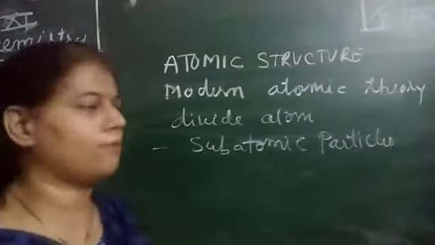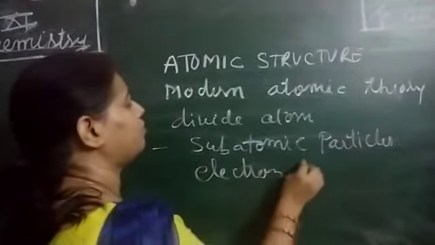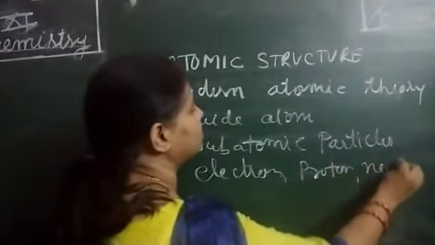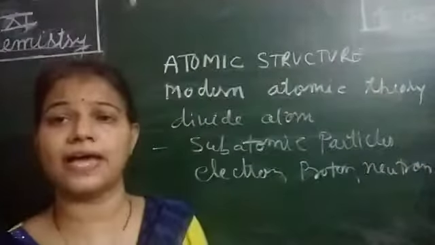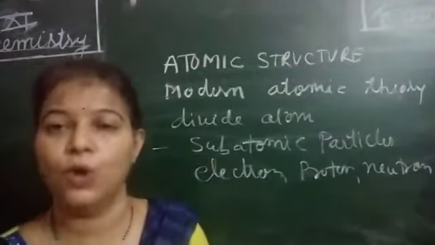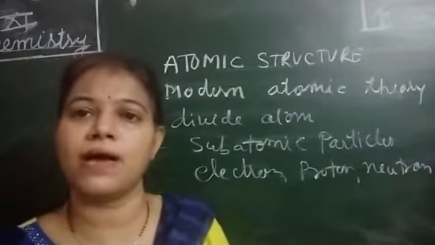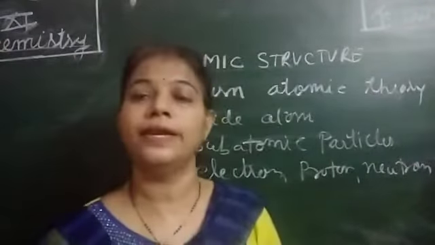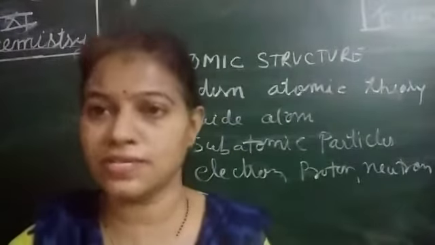What are the subatomic particles? Electron, proton and neutron. So the first postulate of Dalton, that atoms are indivisible, is proved wrong. We can divide the atom into subatomic particles: electron, proton and neutron. Then Dalton said the atoms of the same element are the same in all respects.